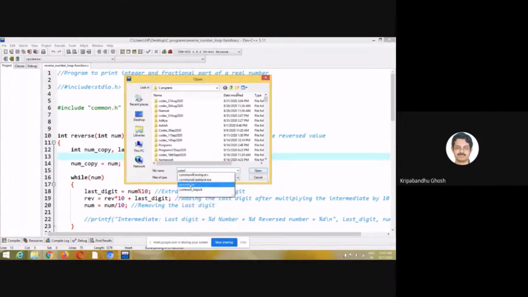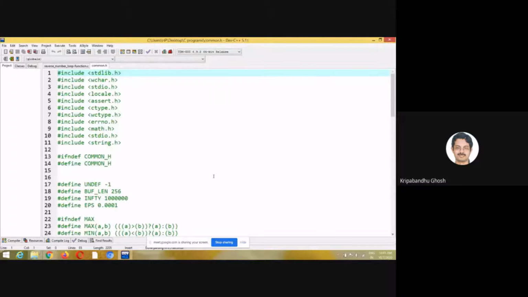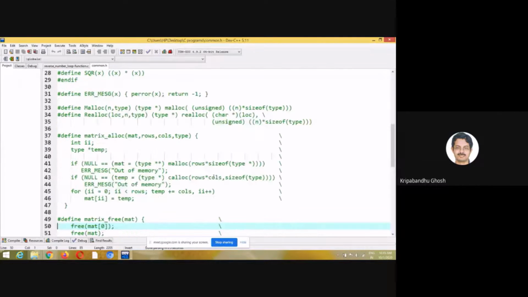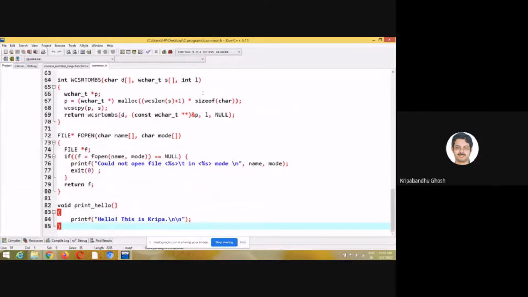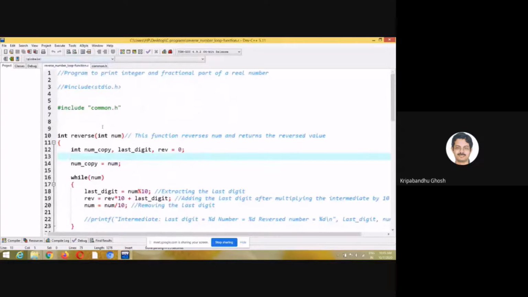It's better if you put it in the same folder. So this was about how to design your own header file and how to use some pre-written user-defined functions also. This has a flavor of import. Okay, so let's move on. I hope this is clear to you.